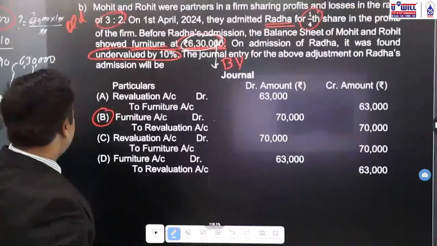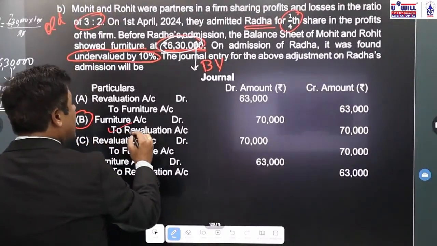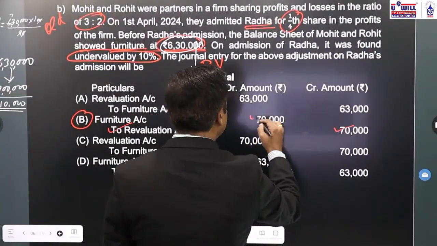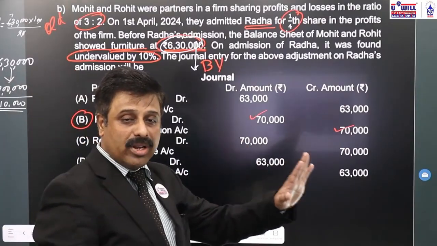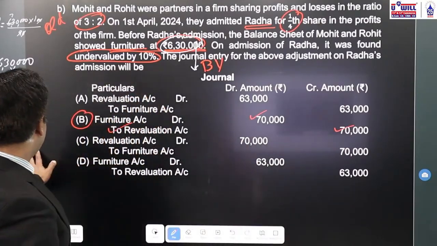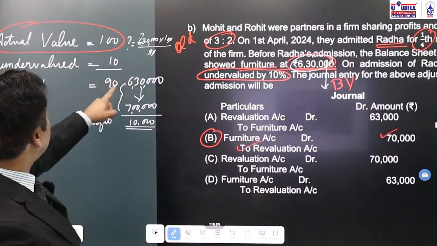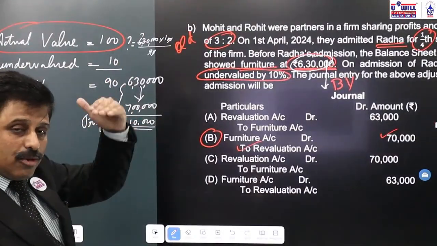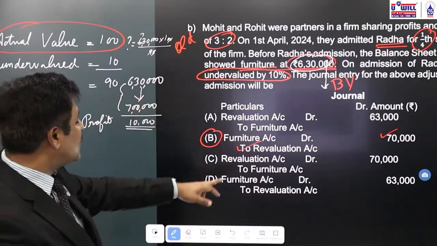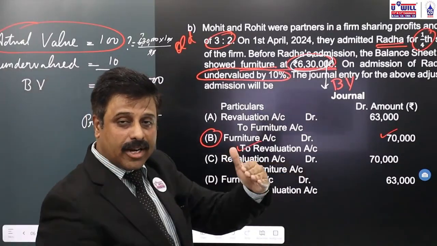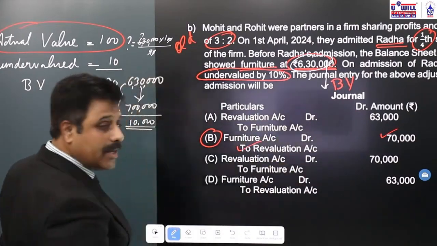So because it is our profit, we will credit revaluation account with what amount? We'll credit revaluation account with 70,000. So option B will be your correct answer. Furniture account debit to revaluation account 70,000. I hope everyone is clear with this. Actual value 7 lakhs, book value 6 lakh 30. Actual value is more, so we will be happy with that situation. It will be our profit. Profit means credit revaluation account. Furniture has a debit balance, its value increases, so further you debit it with rupees 70,000.